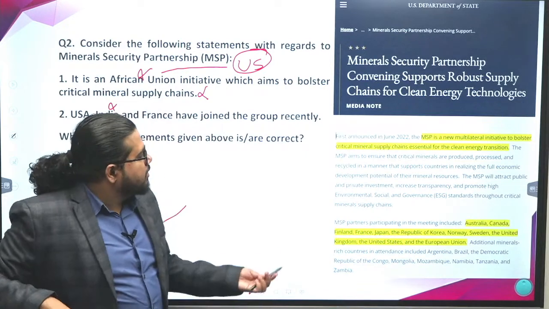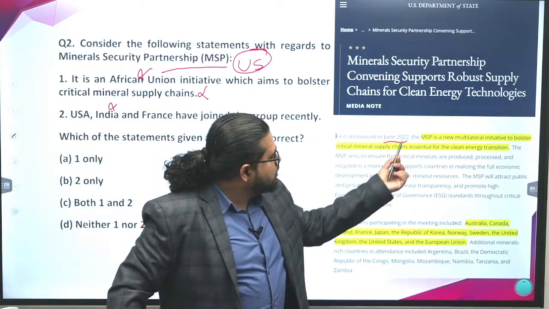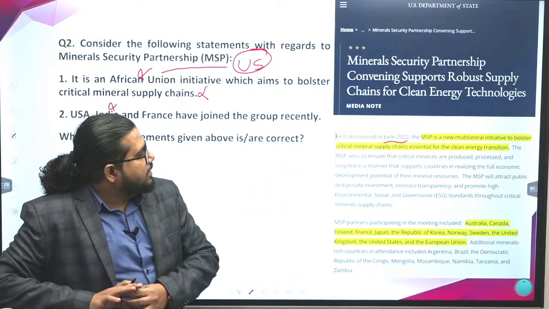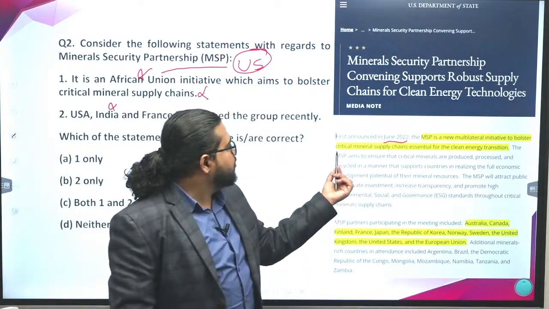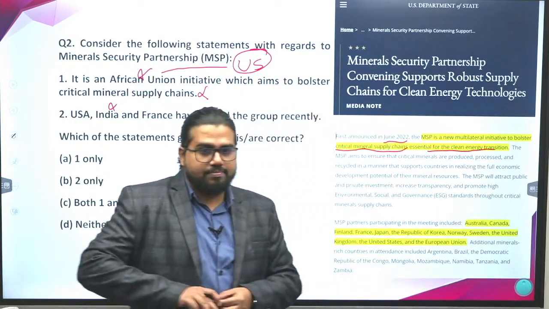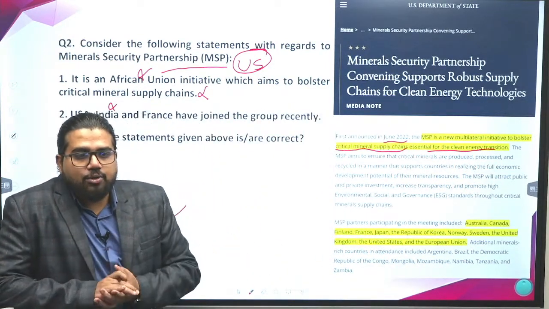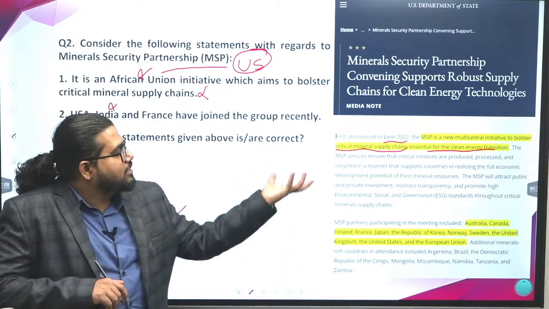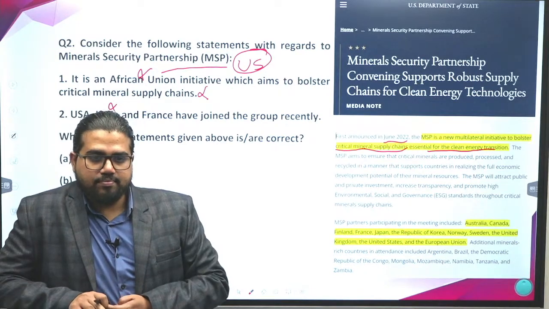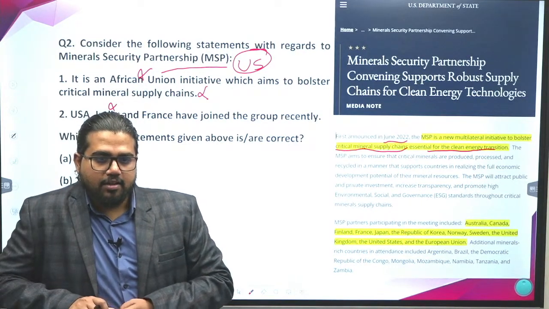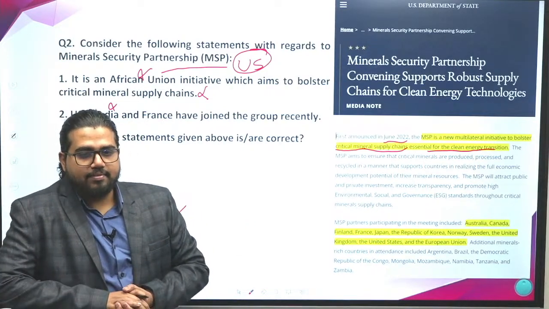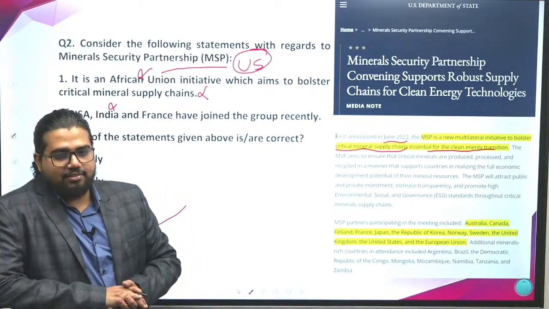The answer will be D. So this was recently launched in July 2022. It is a new multilateral initiative to bolster critical mineral supply chains essential for clean energy. Why is this question in context? Why are we seeing so many areas where minerals are getting more importance? One is the high increase in lithium demand for batteries, EVs, electric vehicles and all.